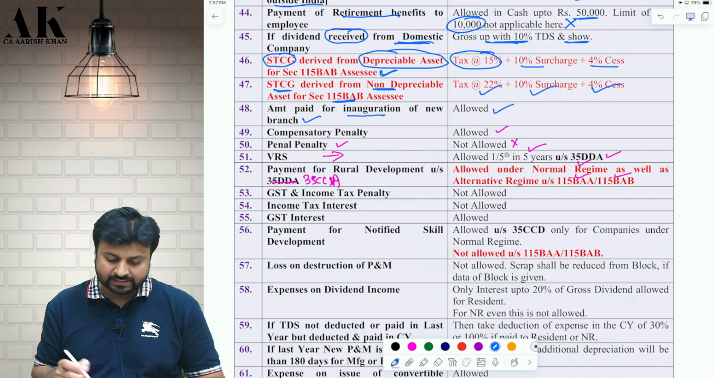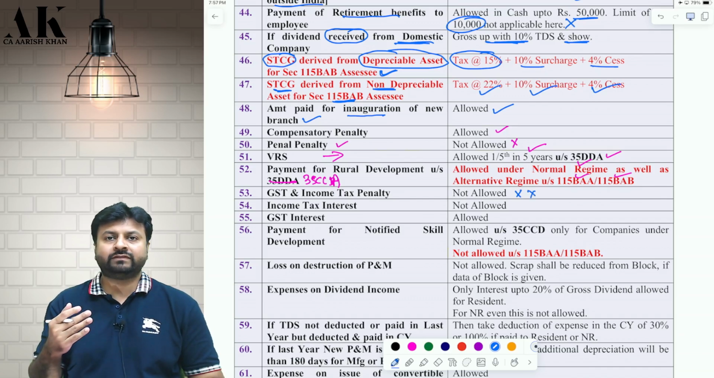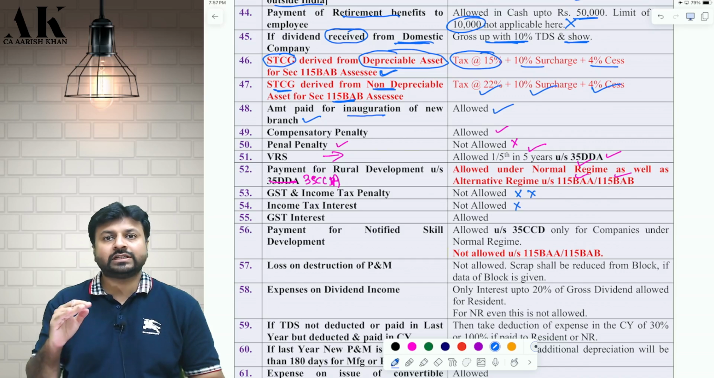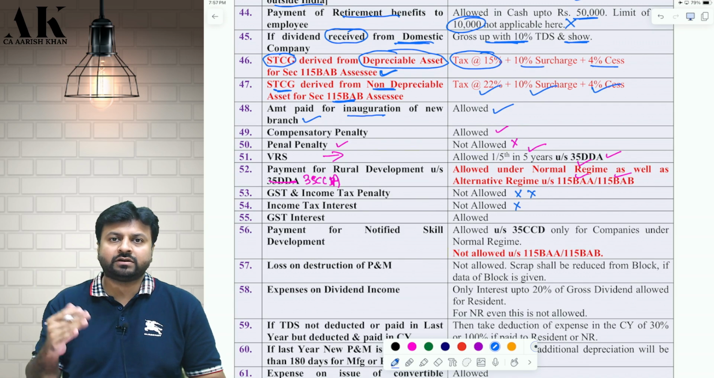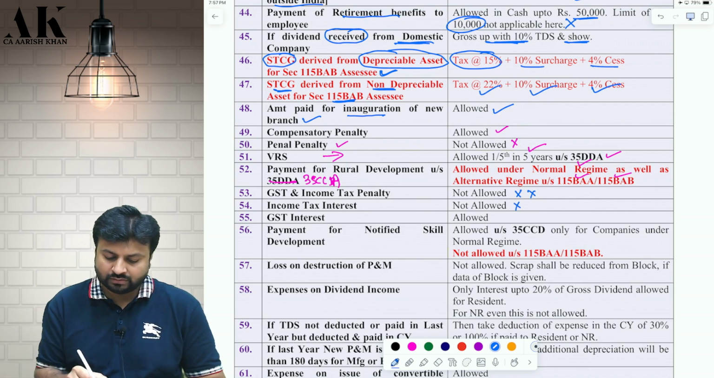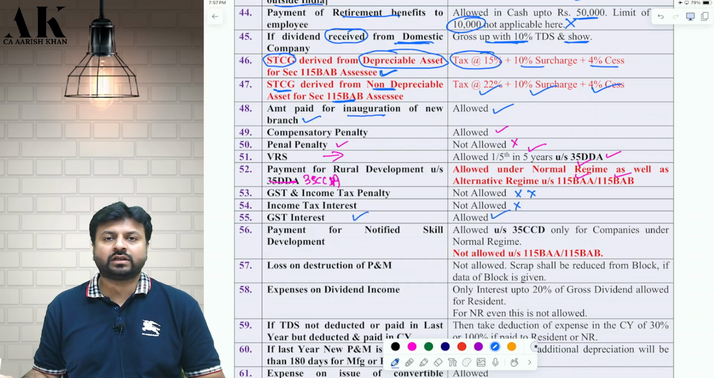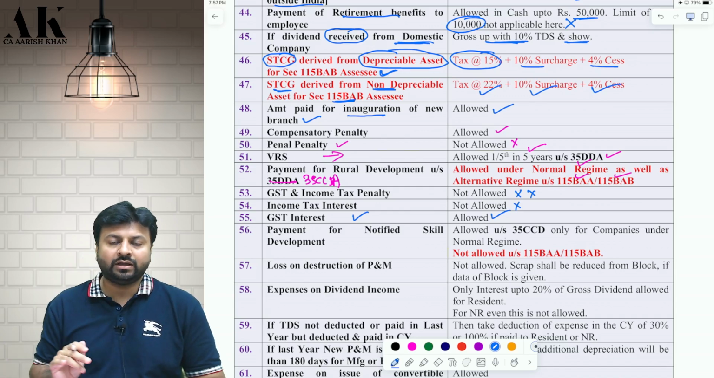Next, penalty under GST is not allowed. Penalty under income tax law is not allowed. Why? Both of them are penal in nature. Both of them are for breaking a law. Income tax interest is not allowed, because it is personal in nature. Income tax is a personal expense, therefore interest on income tax is also personal, and that is also not allowed. But GST interest is allowed, because GST interest is not considered to be personal interest, it is considered to be a business interest, therefore it is allowed under the income tax law. I hope it is clear to all of you.